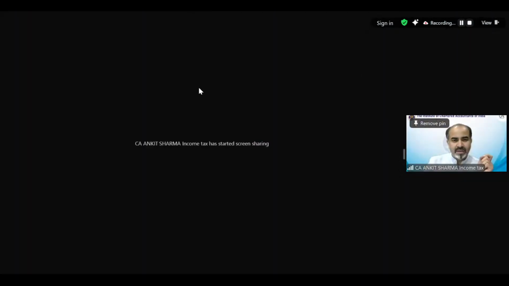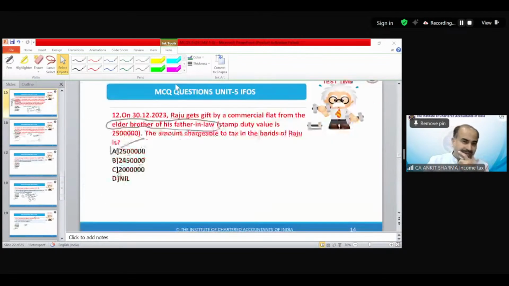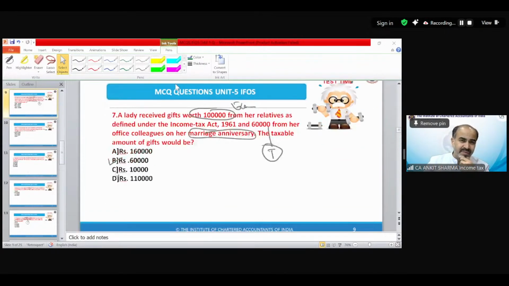Question number 7, Mr. Nagesh wants to know. Nagesh, you can scroll back, but chalo, bata dete. A lady received a gift of rupees 1 lakh from a relative as defined. So relatives' gifts are exempted, Mr. Nagesh. So that could not be taxable. 60,000 from office colleagues on her marriage anniversary. Gifts received on marriage are exempted, but this is a marriage anniversary, which is different from marriage. So the gift received is going to be taxable because the value exceeds 50,000 rupees. As simple as that.